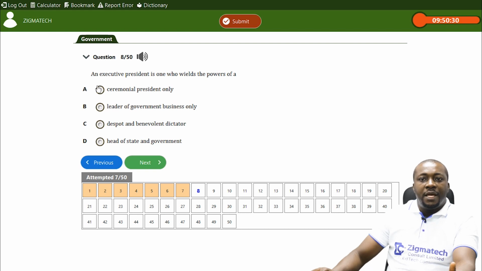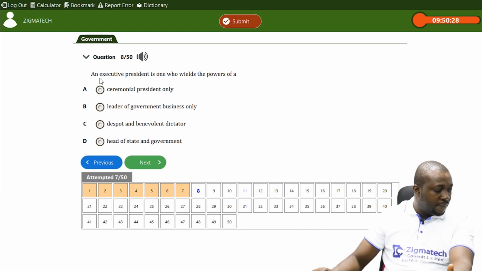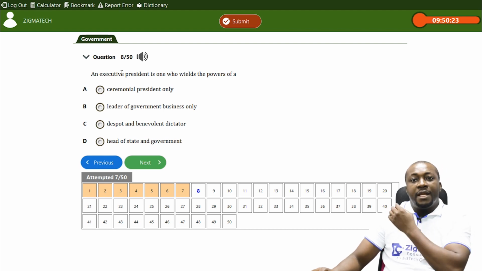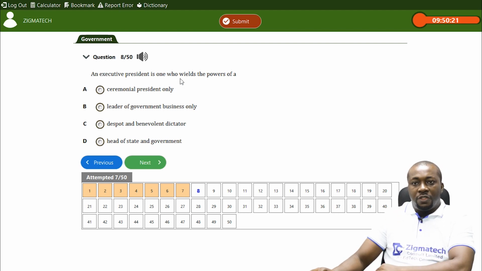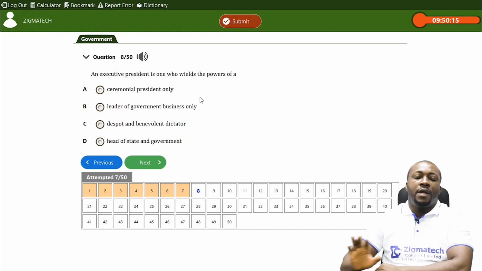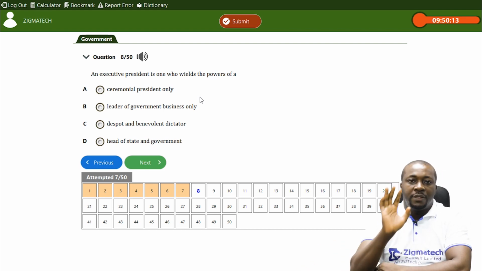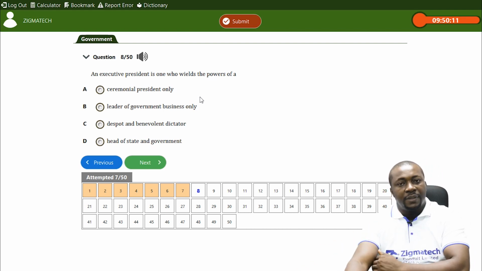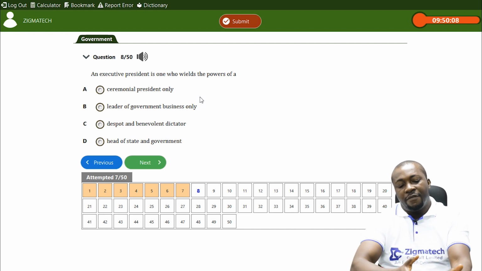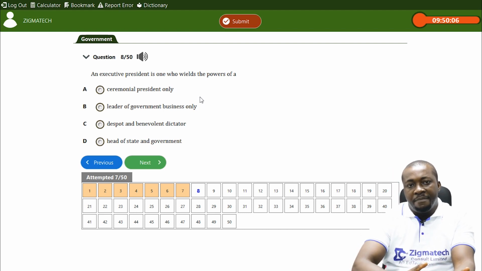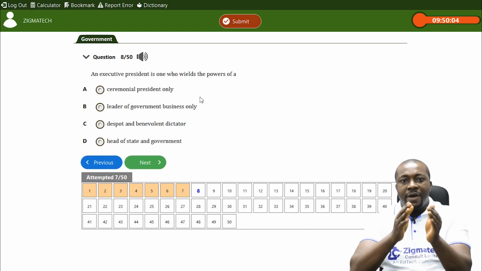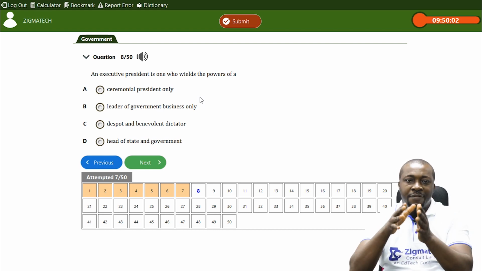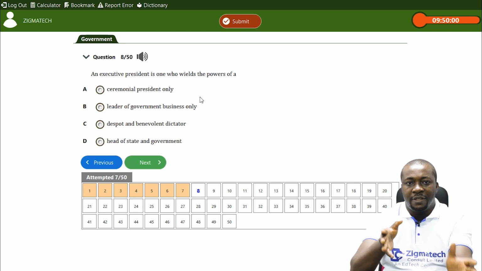Then, question number 8 says, an executive president is one who wields the powers of a. Now, where do you have an executive president? You have to understand it. You don't have it in a parliamentary system of government where the head of state is different from the head of government. Take Nigeria for example.